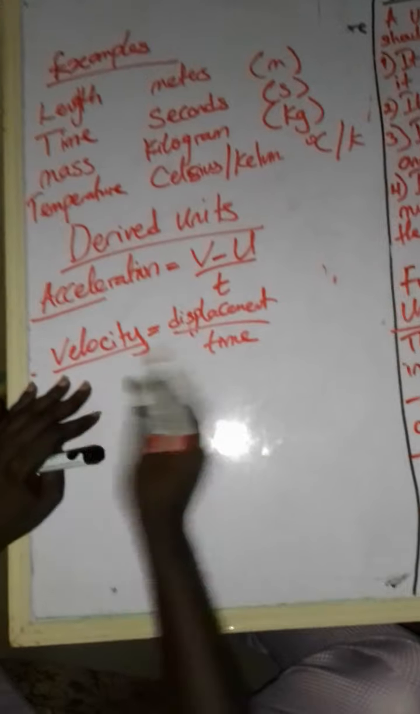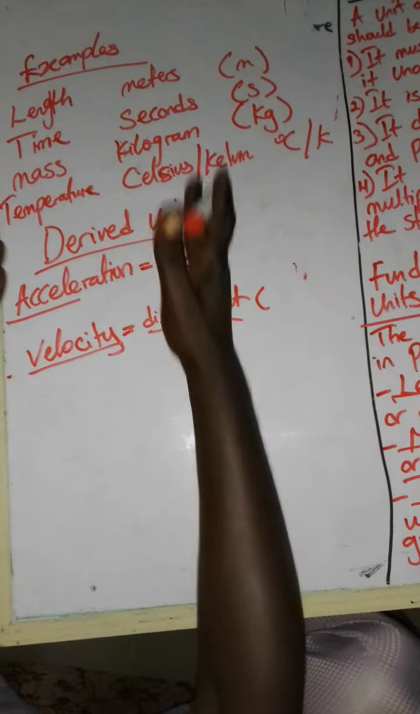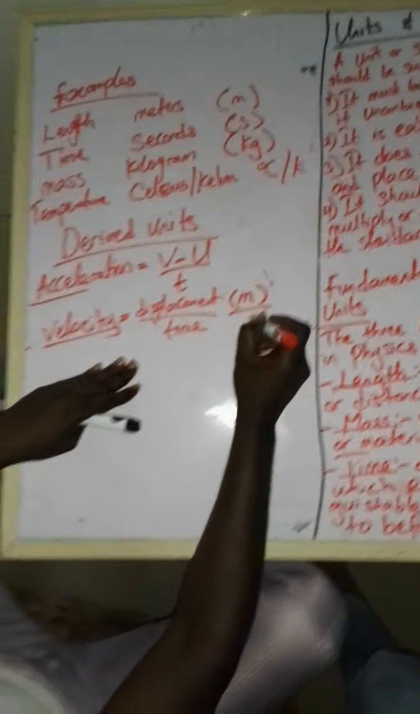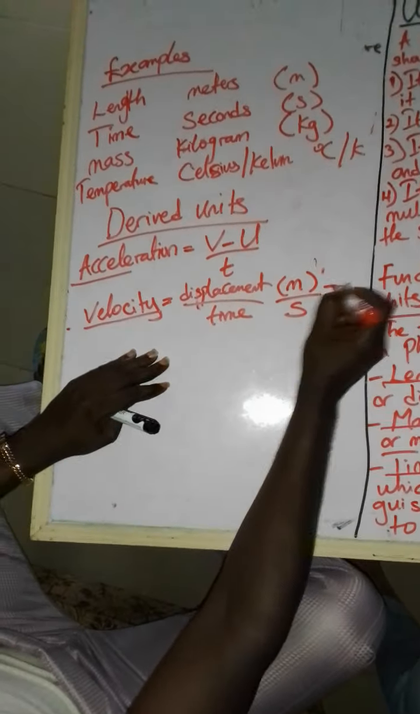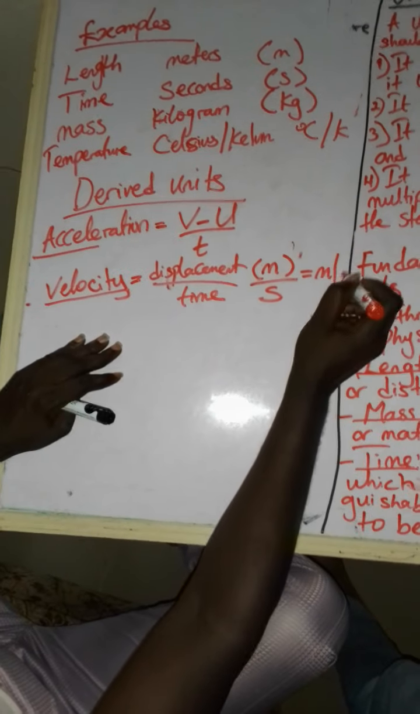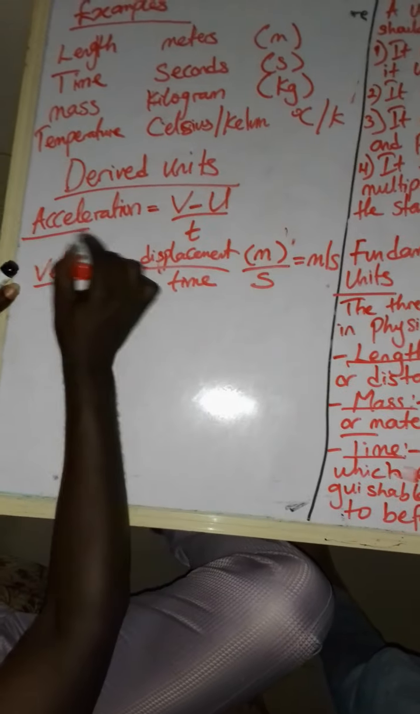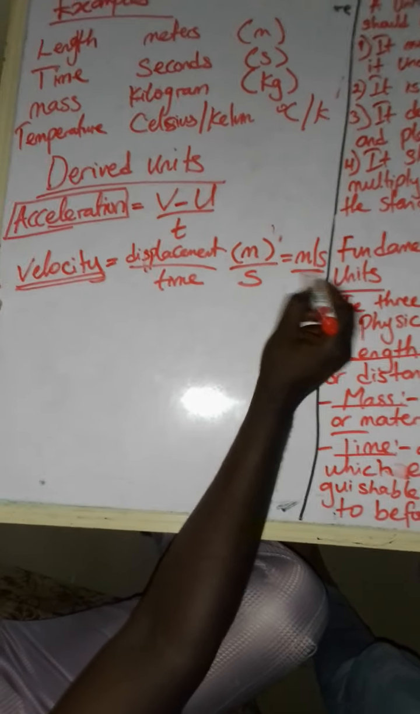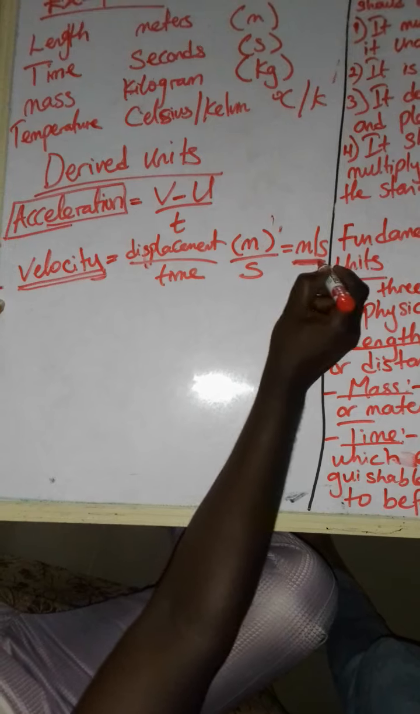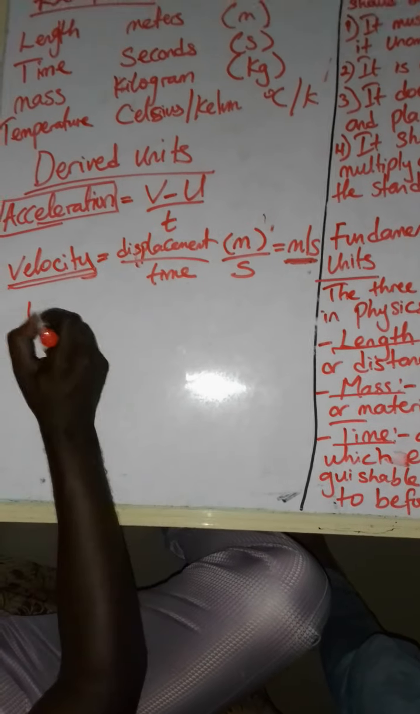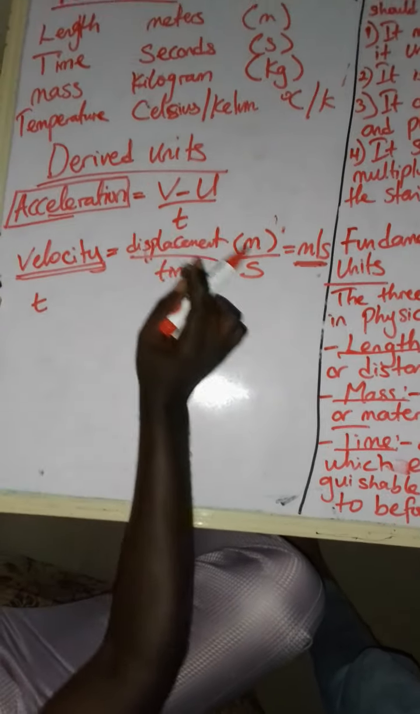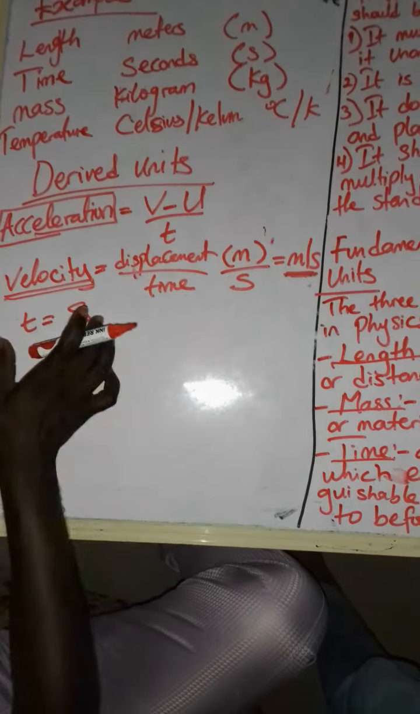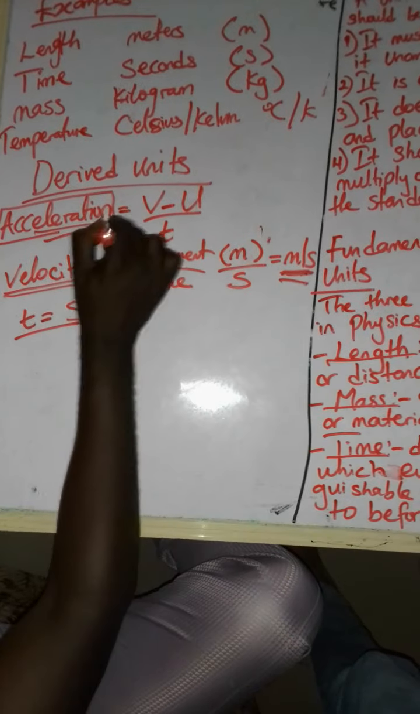Now, the unit of velocity: since displacement is also like distance in a specified direction, we say displacement is measured in meters and time is measured in what? Seconds. So we say velocity equals meters per second. Now, moving back to acceleration, since we already have the unit of velocity as meter per second, and we all know that time is a fundamental quantity and its unit is what? Seconds. Then we can now use this and this to deduce the unit of acceleration.